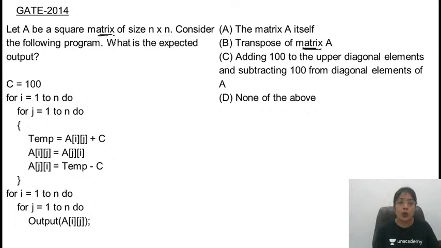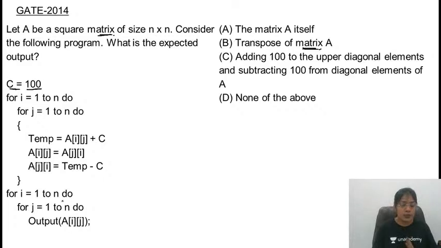Let A be a square matrix of size n cross n. Consider the following program. What is the expected output? Some integer C is declared and initialized with the value 100. For i equal to 1 to n, for j equal to 1 to n, do some operations, and then you need to print the output. They are asking what will be the expected output of the given code.